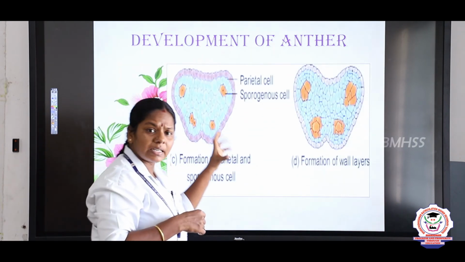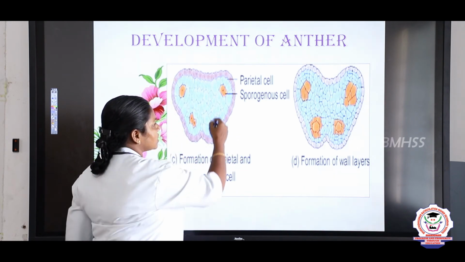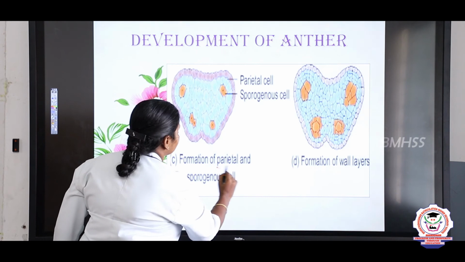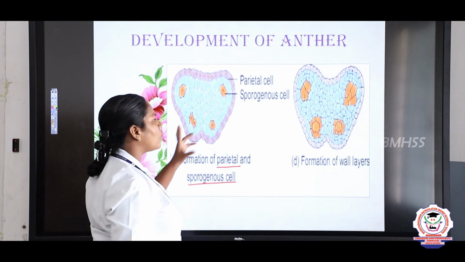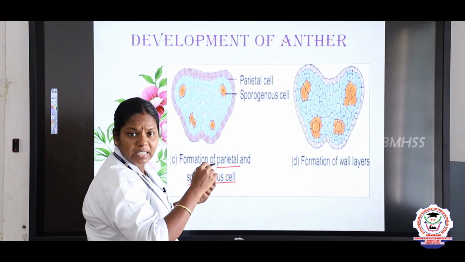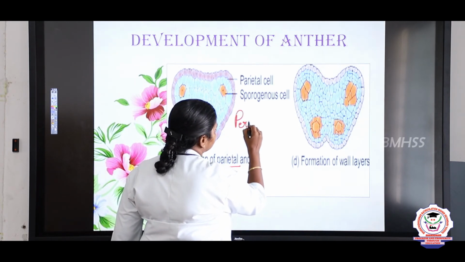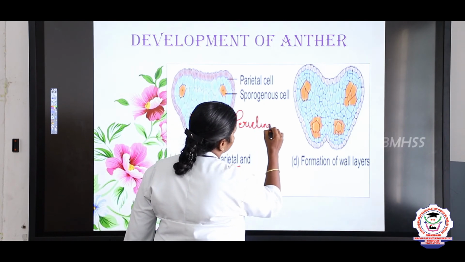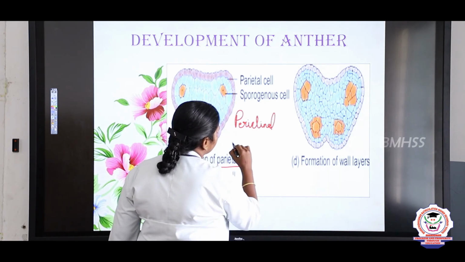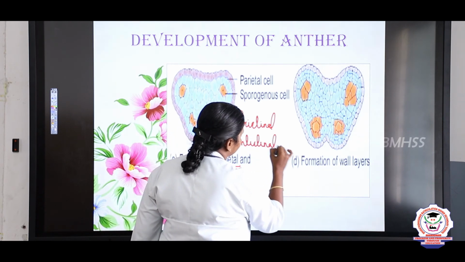So, later the archesporial cell undergoes some changes. You see, children, here parietal and sporogenous cells. Now what happens? The archesporial cells undergo two types of division. One is periclinal and another one is anticlinal. What do you mean by periclinal?